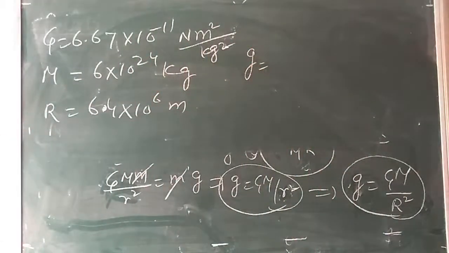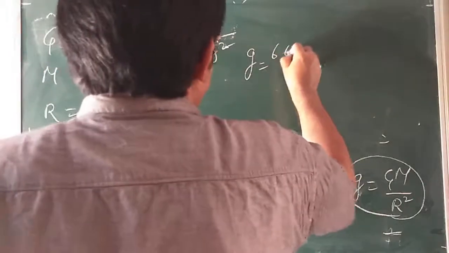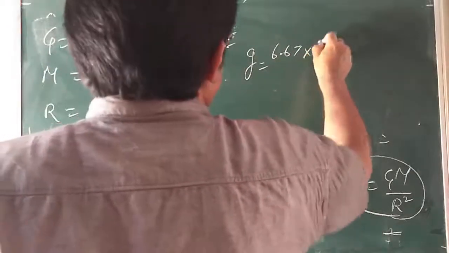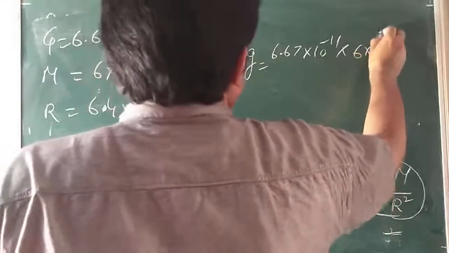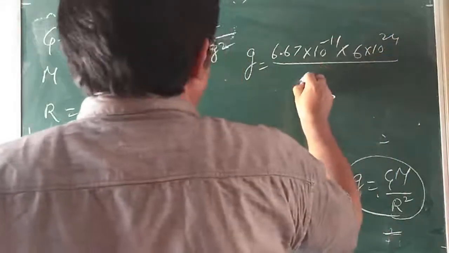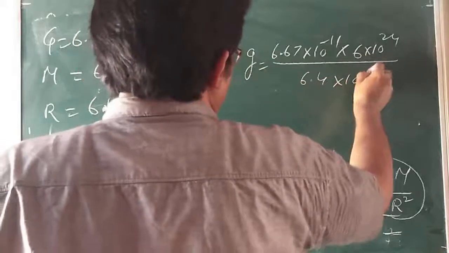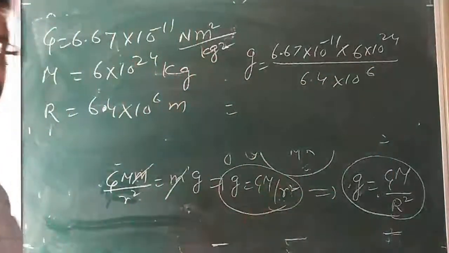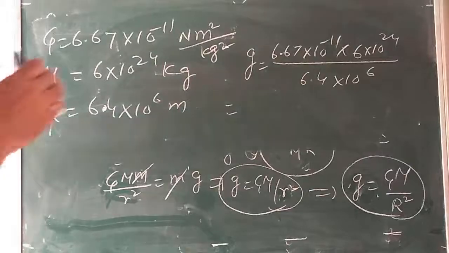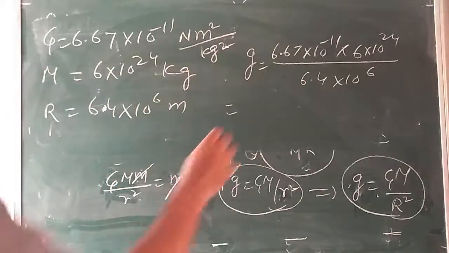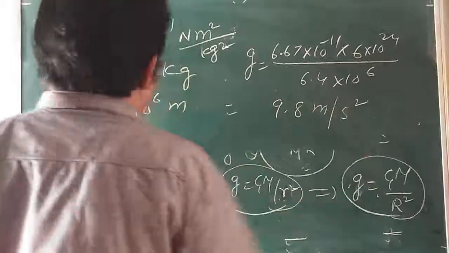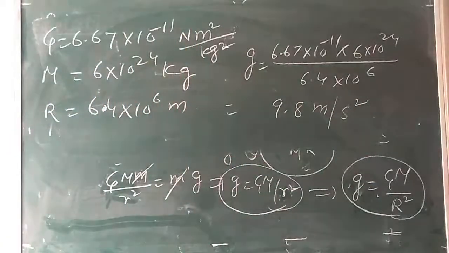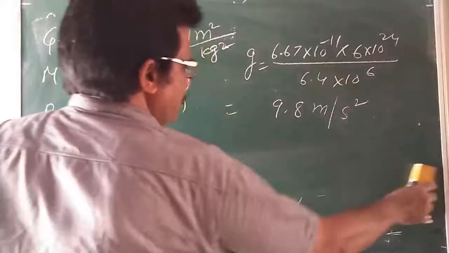So put it here. G is equal to 6.67 into 10 raised to power minus 11, mass, that is 6 into 10 raised to power 24, divided by 6.4 into 10 raised to power 6. Easy, right? Put all the values and get the result. You will get near about 9.8 meter per second square. It is the unit of acceleration.